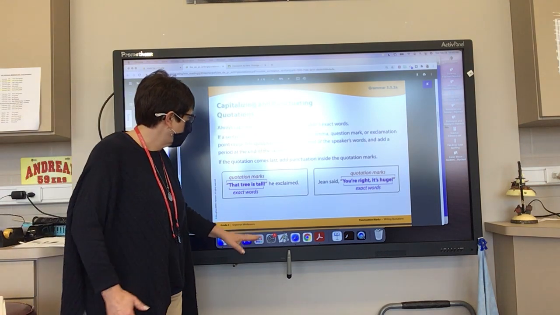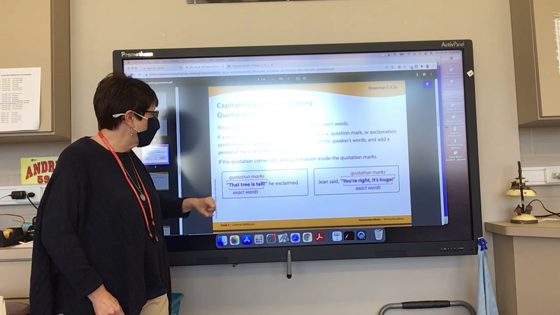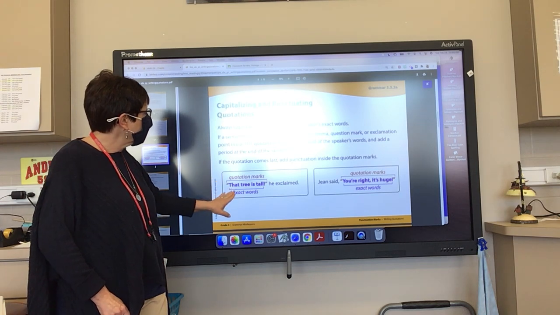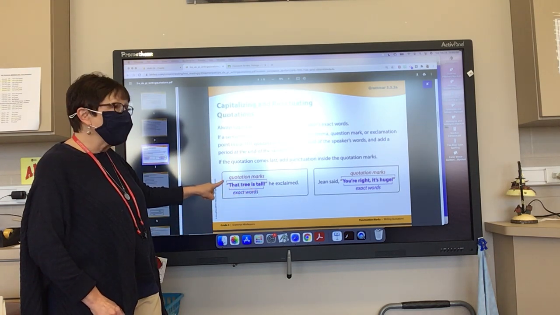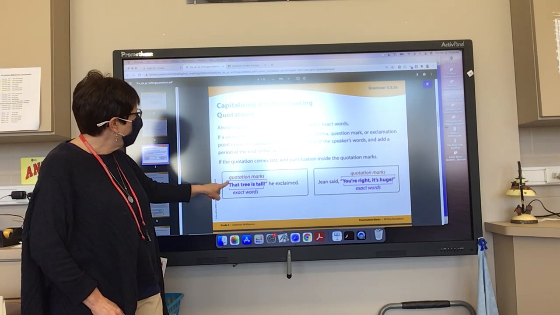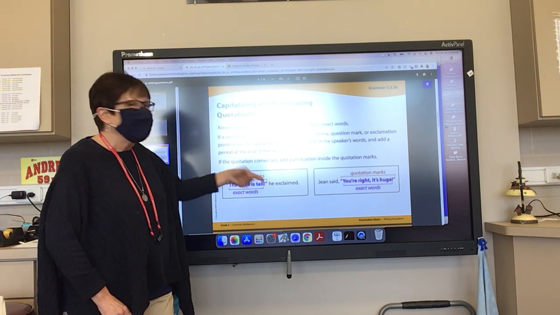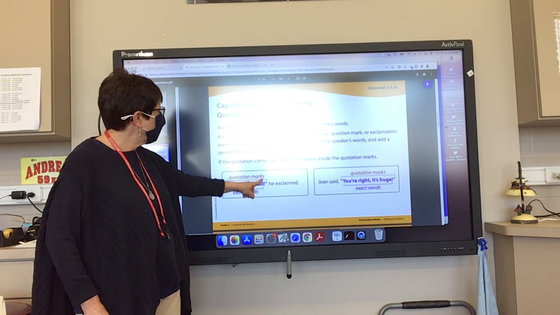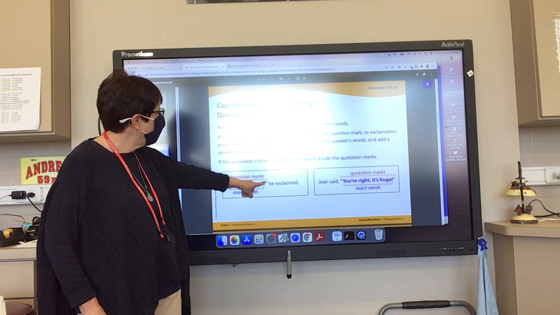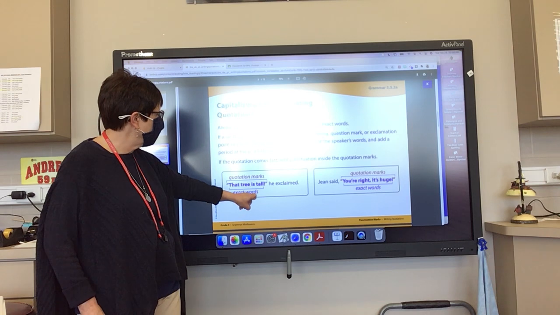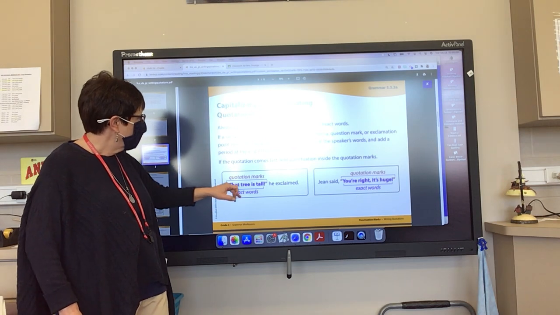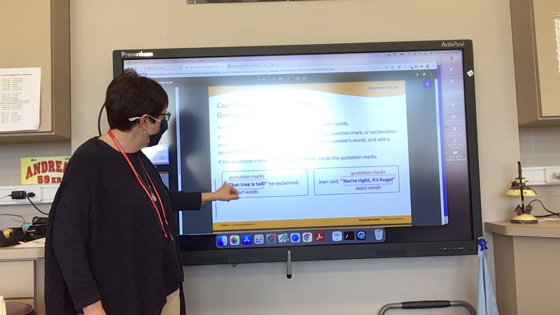So look here. Here's this person's exact words. "That tree is tall," he exclaimed. These are the exact words of the speaker. So it begins with a quotation mark. We have an uppercase T in that. He exclaimed. Exclaimed means it's an exclamation. So we have an exclamation mark. Then we have our closing quotation mark. He exclaimed. And then we have our period. Okay? These are the exact words. It starts with a quotation mark. It starts with a capital letter.